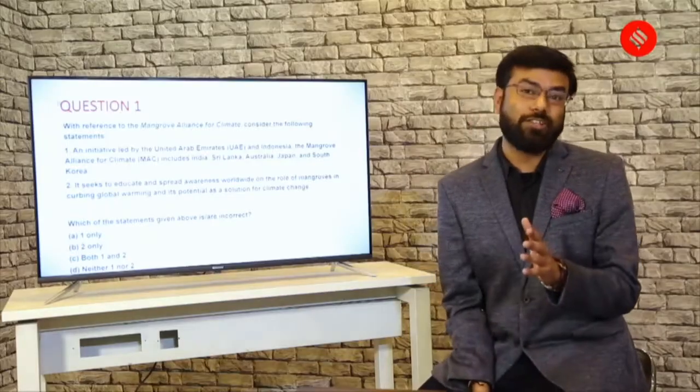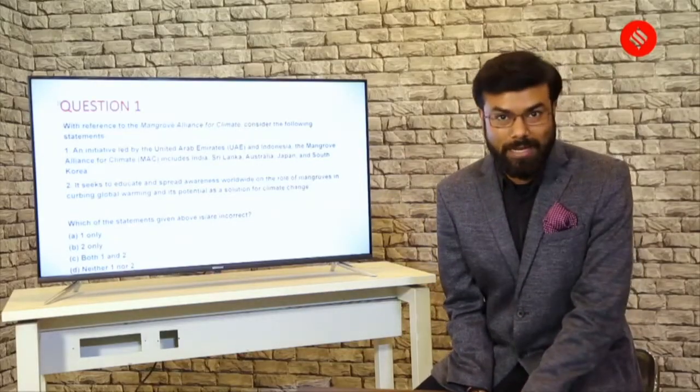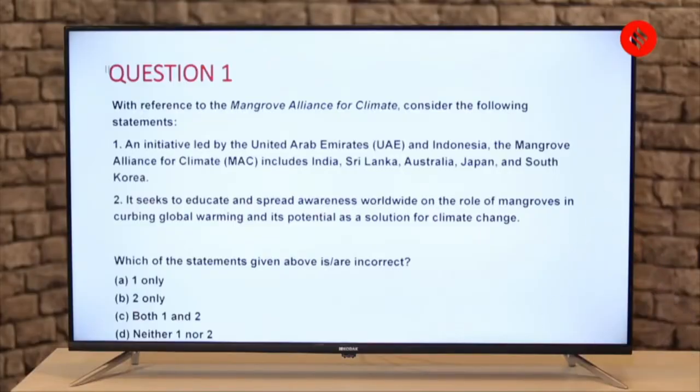The first question of the UPSC quiz today is, with reference to Mangrove Alliance for Climate, consider the following statements. The first statement here is, it is an initiative led by UAE or United Arab Emirates and Indonesia. The Mangrove Alliance for Climate, which is MAC, includes India, Sri Lanka, Australia, Japan and South Korea.